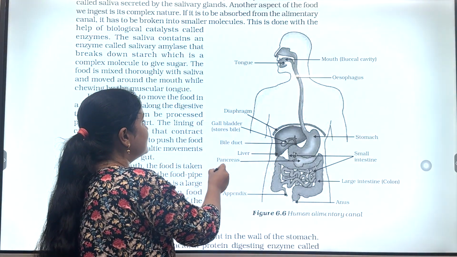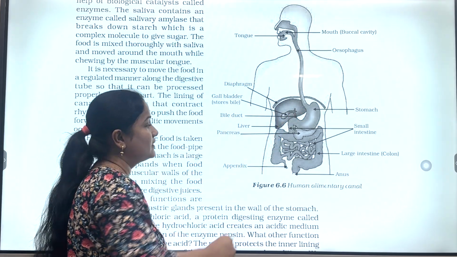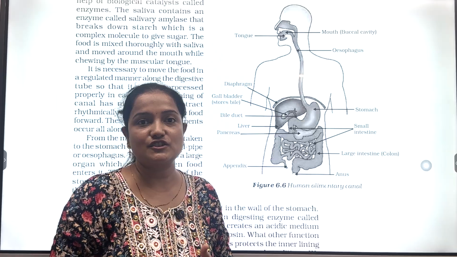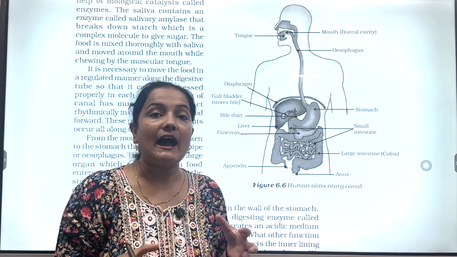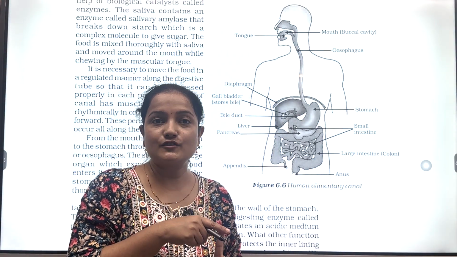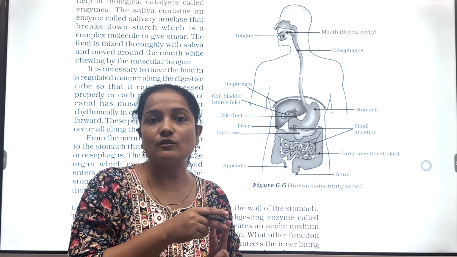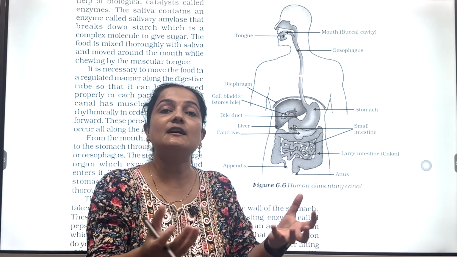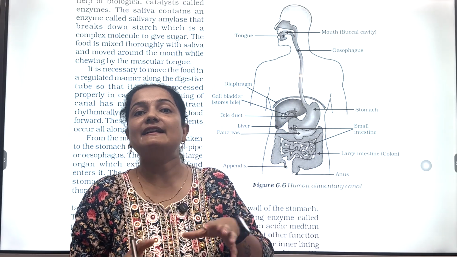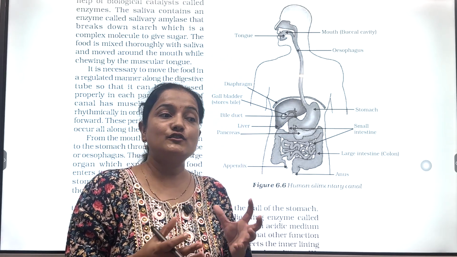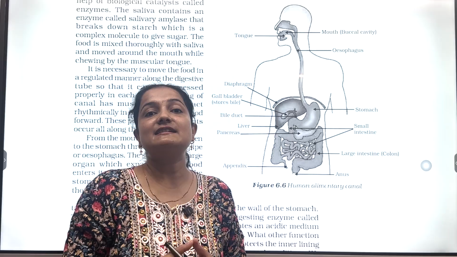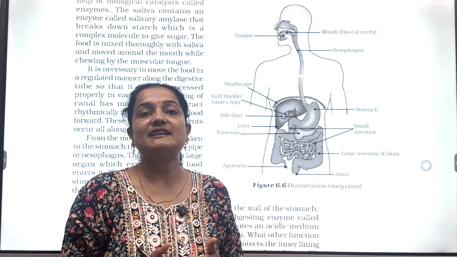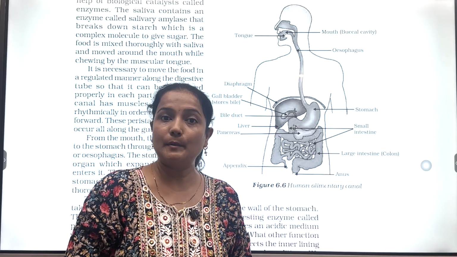Then this food enters our stomach. Now, the stomach has gastric glands which release gastric juices, containing hydrochloric acid, pepsinogen, and mucus. Hydrochloric acid makes the medium acidic and aids in digestion. It also acts as a defense mechanism of our digestive system by killing the bacteria which come along with the food material.